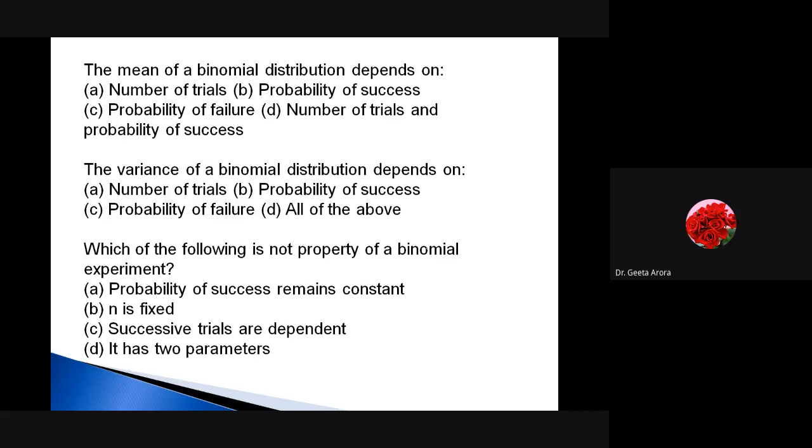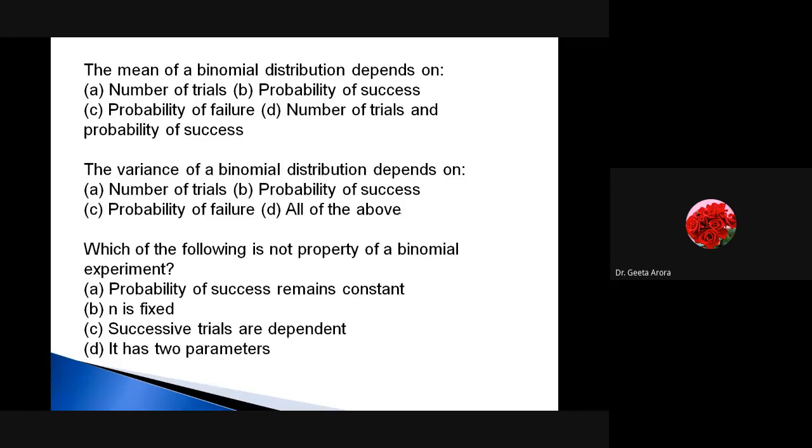Some of you are saying option A. Option A is not correct. Eunice is now saying option D. Yes, it's correct. Option D is correct because we know mean is equal to n into p for the binomial distribution. Means the mean depends upon n and p. N means the number of trials and p means the probability of success. Option D, number of trials and the probability of success. Correct. Let's see the next one.